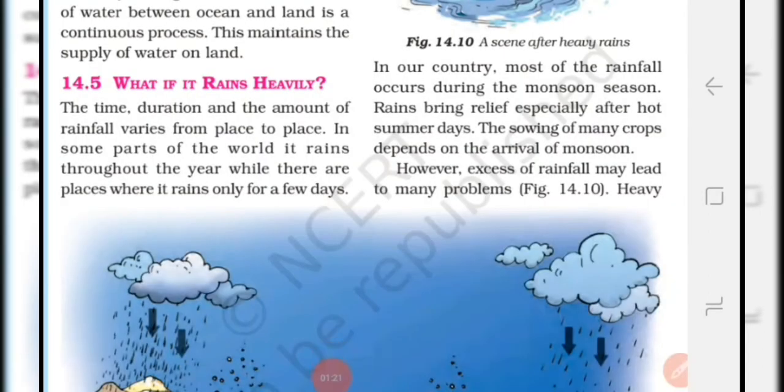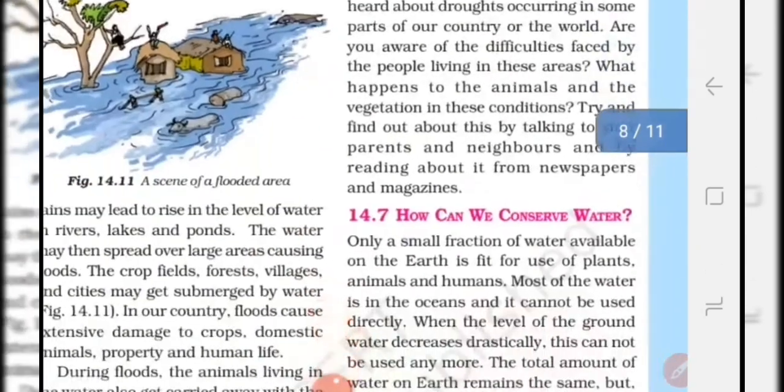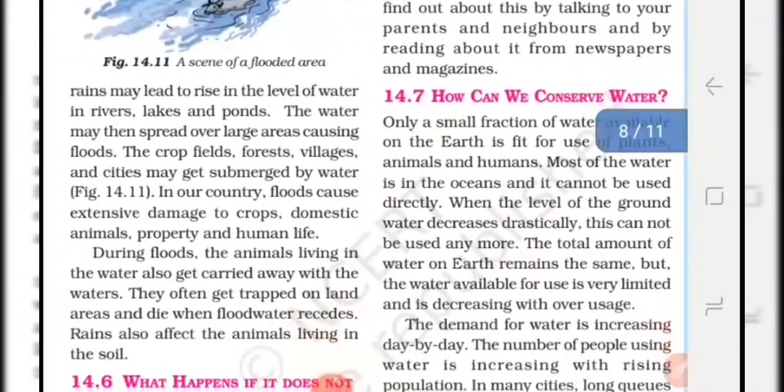Now the next topic is what will happen if there is heavy rain. If there is heavy and continuous rain for a long period of time, then it leads to a rise in the water level, which means the water level in the rivers, lakes and ponds increases. The water may spread over large areas causing flood, and the crop fields, forests, villages and cities may get submerged by water.